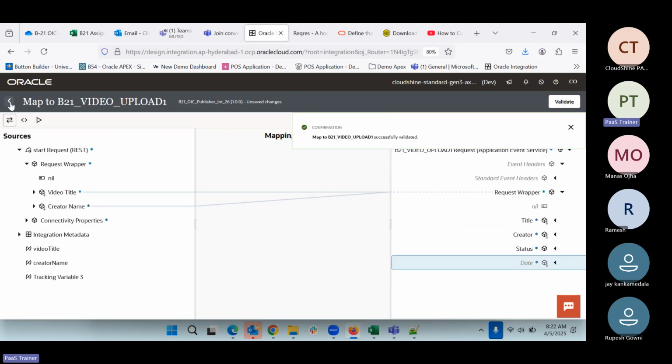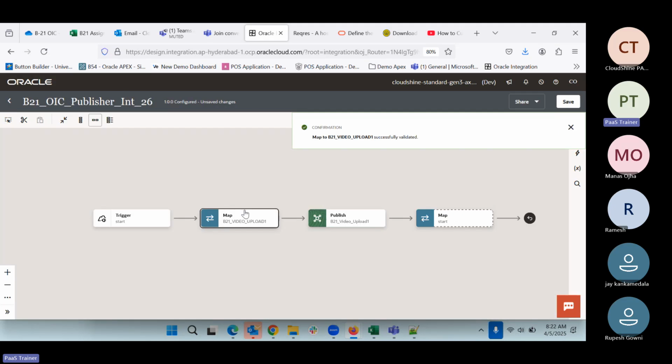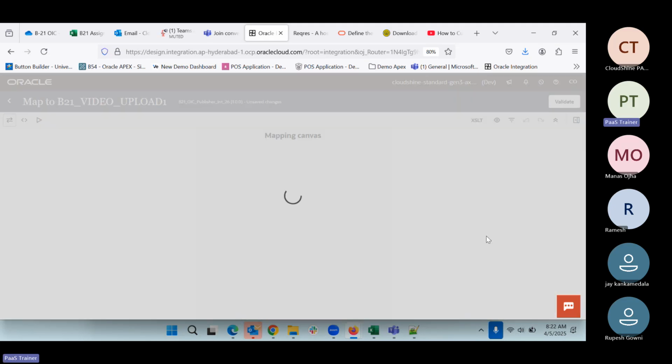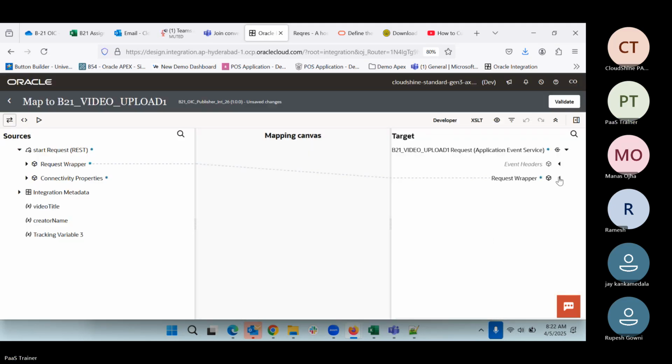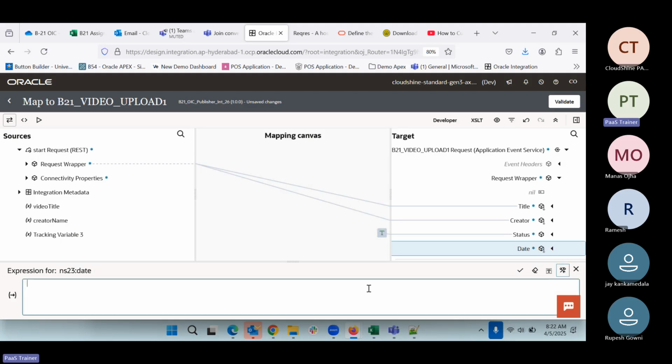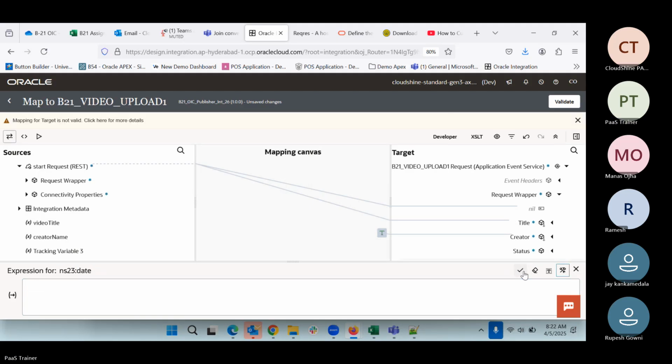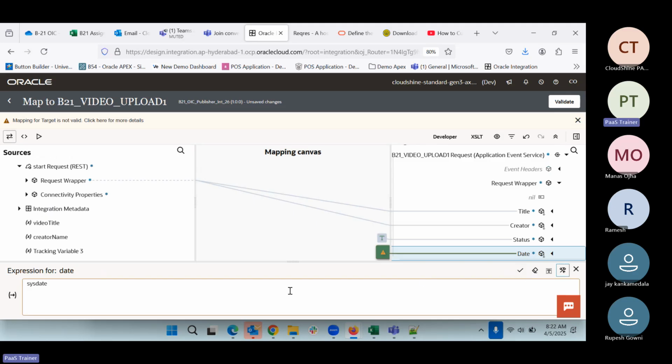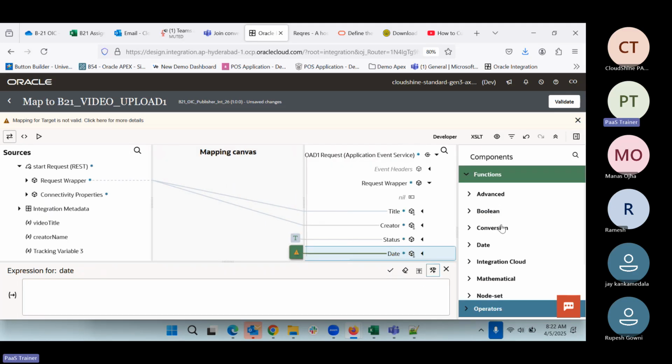Okay, let me just go back and come back again. It looks like something is not correct. Request wrapper, yeah, so it is there. We can create here. And here we can put the sysdate. It shows invalid, so we can use a function.